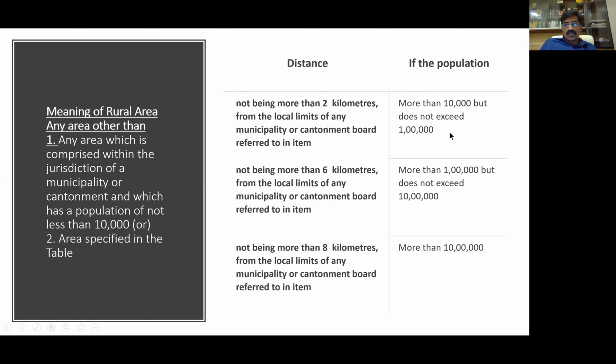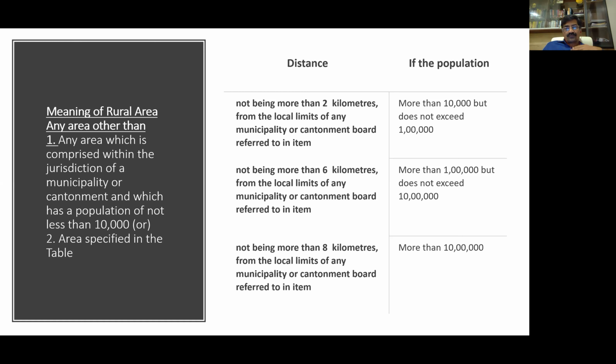So 2 kilometers for 10,000 to 1 lakh, 6 kilometers for 1 lakh to 10 lakhs, 8 kilometers beyond that. But what is very important is this distance has to be measured aerially. The shortest distance measured aerially. The shortest distance means the way in which a crow flies. Thanks to COVID, a lot of people are spending some time on the terrace, the motamadi. If you see from the motamadi, the crow will always fly in a straight line. So therefore you have to measure like that.